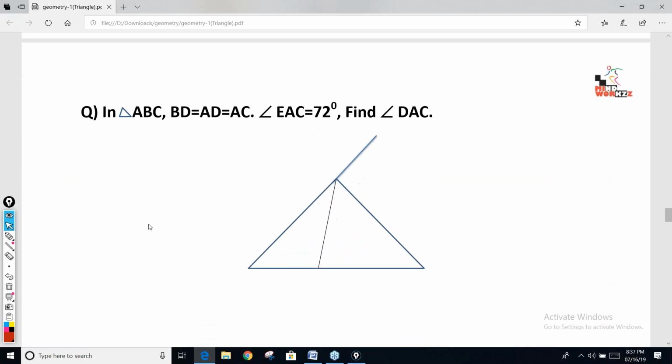Now look at the question. There is a CAT question. The question is, there is a triangle ABC. AD is any line such that BD is equal to AD is equal to AC. These three sides are given equal. BA has been extended till E. EAC is given as 72 degrees. You have to find out this angle, DAC. Now tell me the answer.